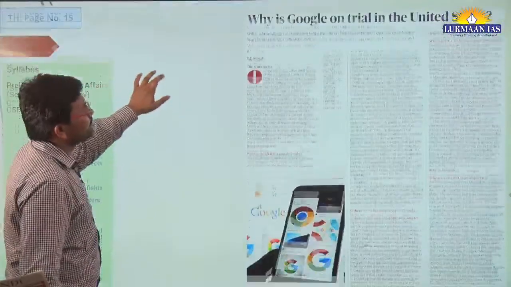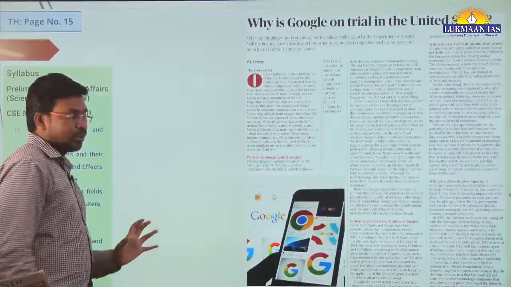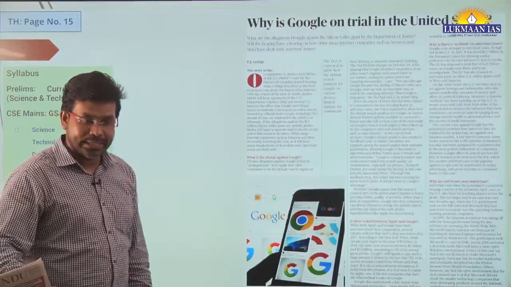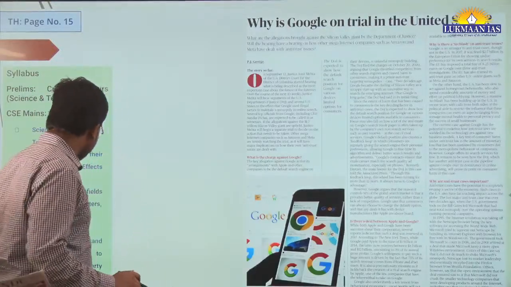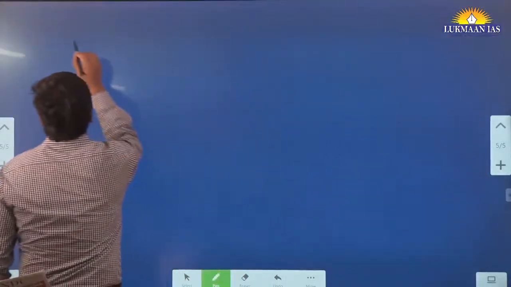Okay, so with this we are going to move to another topic. This topic is again important. We are quickly going to discuss it. It says, why is Google on trial in the United States? So let's understand this topic quickly.